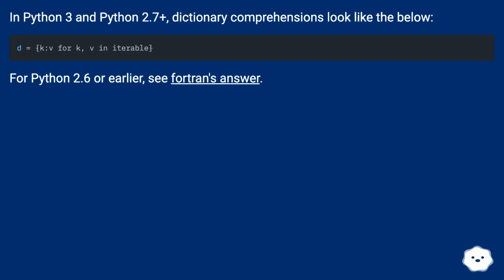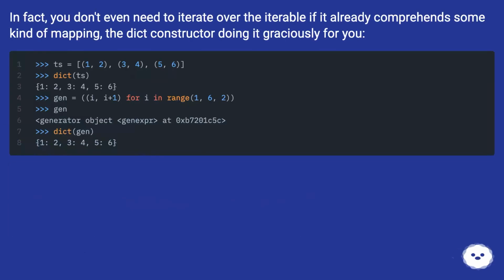In Python 3 and Python 2.7+, dictionary comprehensions look like the below. For Python 2.6 or earlier, see Fortran's answer. In fact, you don't even need to iterate over the iterable if it already comprehends some kind of mapping, the dict constructor doing it graciously for you.